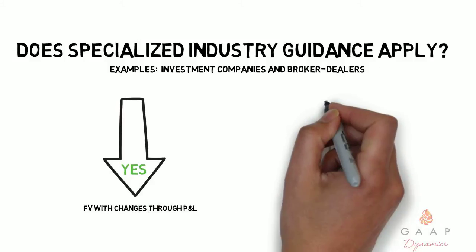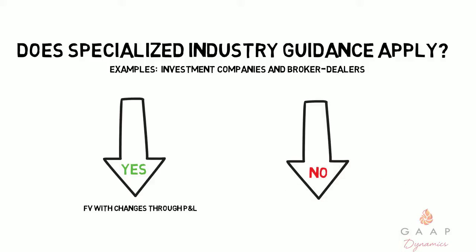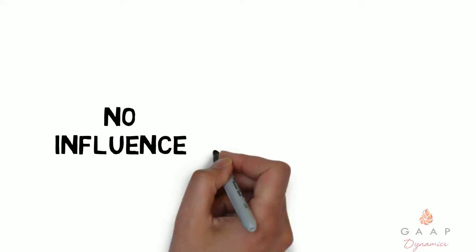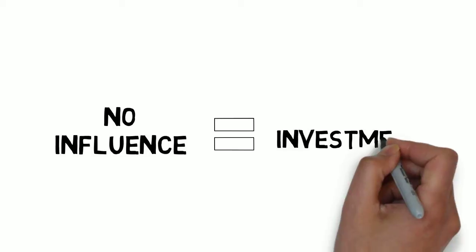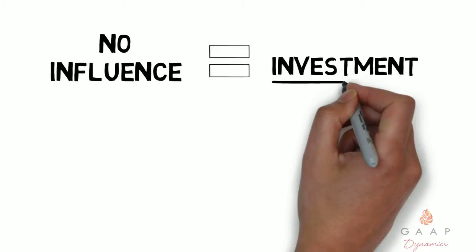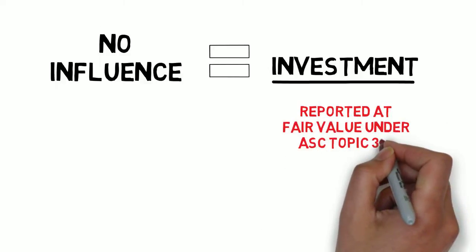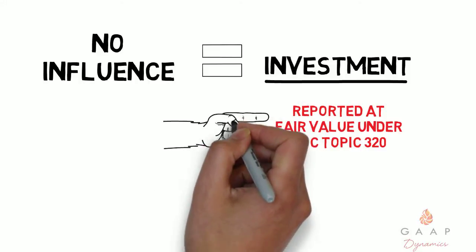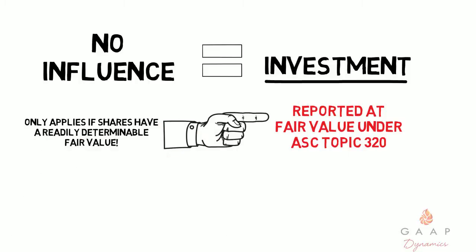What if specialized industry guidance doesn't apply? In that case, we need to look at the influence the investor has over the operating and financial policies of the investee. She goes on to explain that if the investor has no influence over the investee, the investment is usually accounted for at fair value under ASC Topic 320 and reported within the investments line item on the balance sheet. The accounting for subsequent changes in fair value depends on whether the security is classified as trading or available for sale. However, this topic only applies if the underlying shares have a readily determinable fair value.